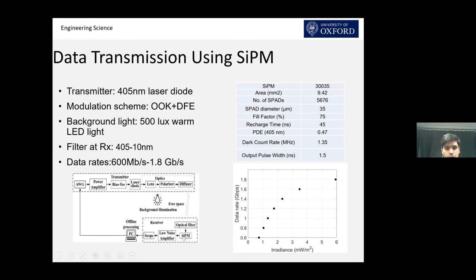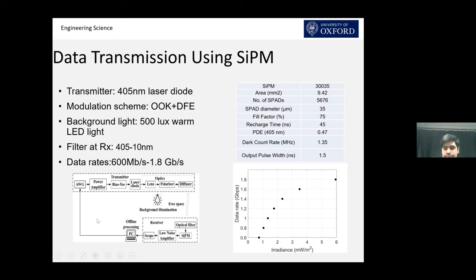At the receiver, we have silicon PM, above which we have the optical filter, which removes all of the ambient light, which we are providing using 500 lux from the warm LED light. We have used the modulation scheme of on-off keying and equalization of DFE. And using this setup, we achieved 600 megabit per second to 1.8 gigabit per second at a BER of 10^-3. We use AWG for generating all the signals and a real-time oscilloscope to receive the signal and then did the post-processing.